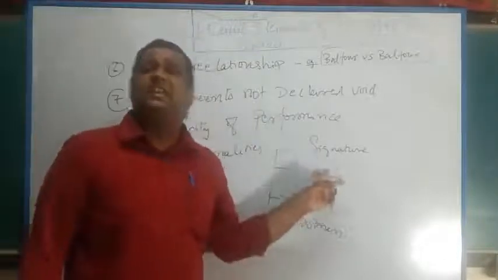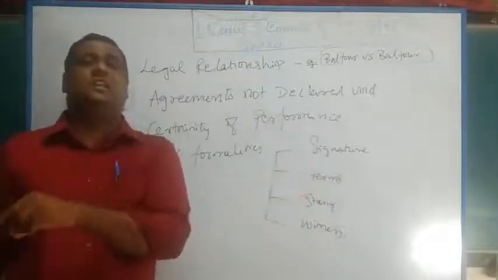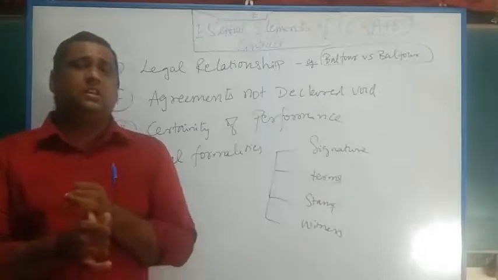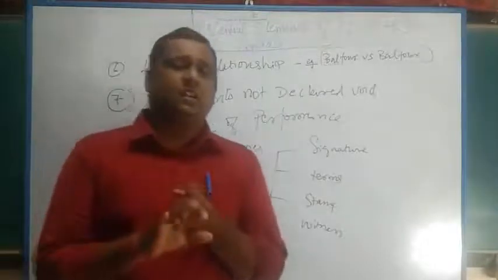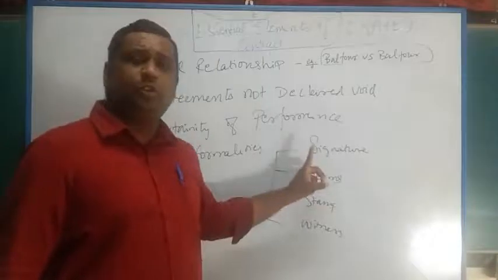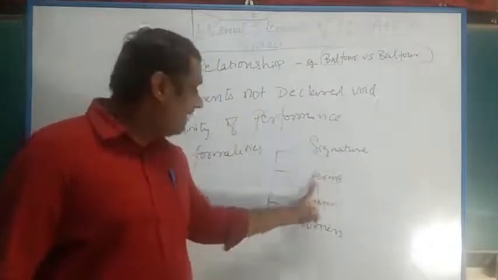The person who is accepting the terms and conditions of the contract, the acceptor side, should be able to understand the terms and should be able to give his consent. Both of them should sign the contract, and both should understand the terms and conditions.